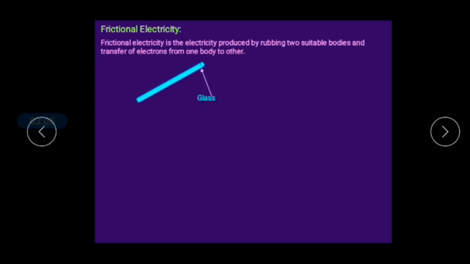Here I have given two more situations. One: a glass rod is rubbed with a silk cloth. Due to the friction, the glass rod acquires positive charge and the silk cloth acquires negative charge. Another situation: the ebonite rod is rubbed with a flannel, or you can say a fur cloth, which is animal fur.